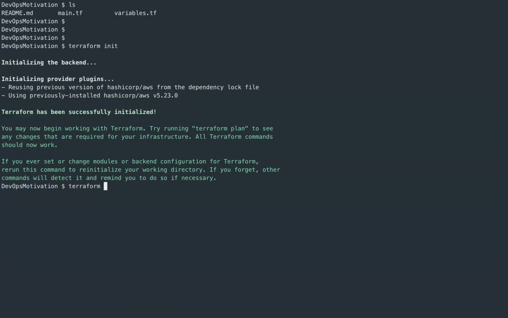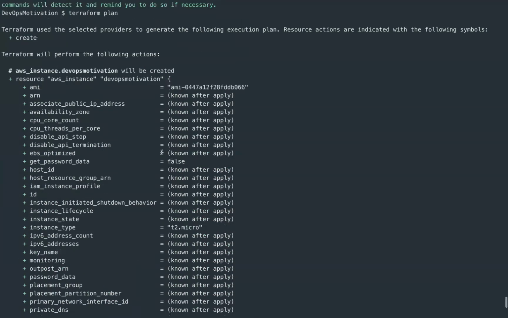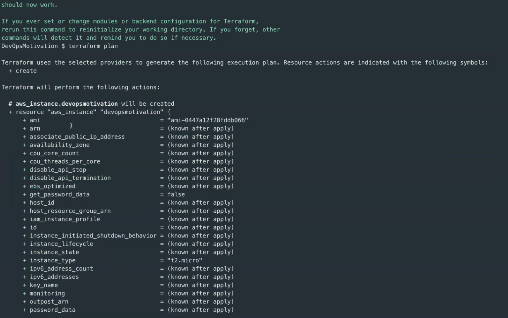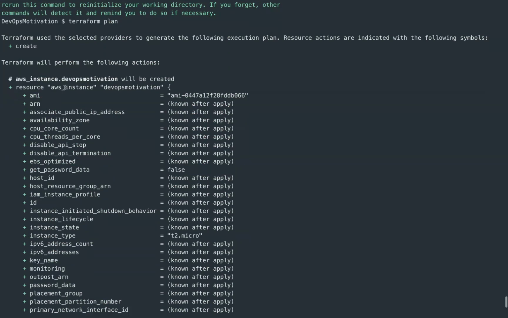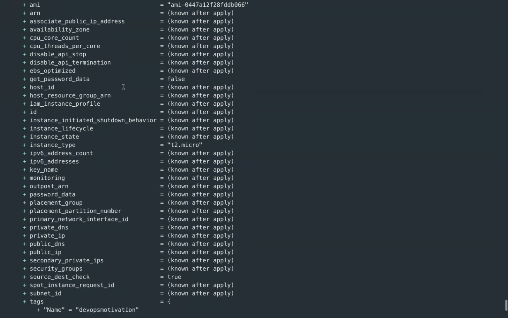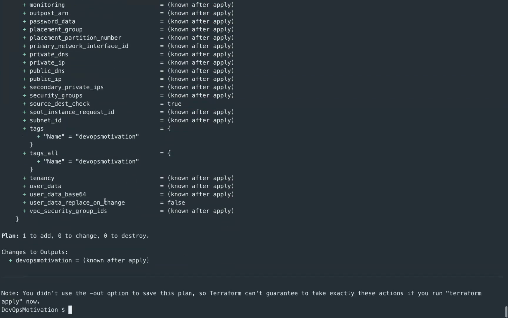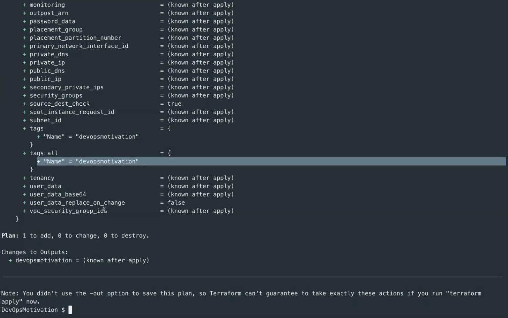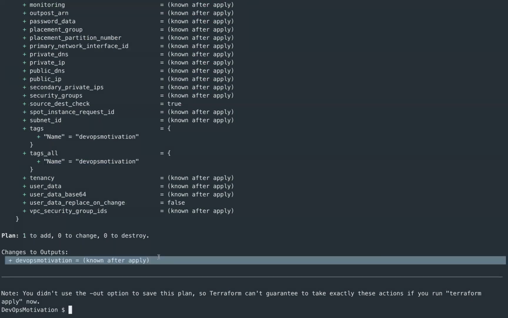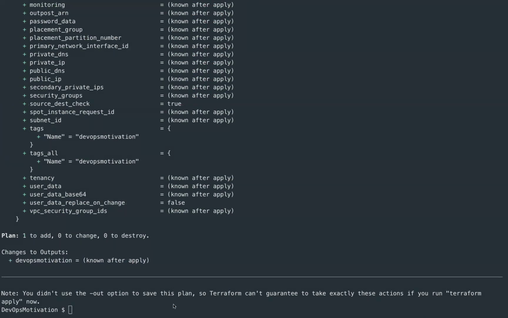Now, the next thing is let's do a Terraform plan. So Terraform plan is nothing but it will read our code and whatever we have expressed as code, it will be trying to create that resource. So it is saying the action as creation and it is saying it is going to create AWS instance followed by DevOps motivation. And this is going to be the AMI ID and this is the instance type. And this is the tag that we have given. And also on the output, it is saying it is going to be giving the IP address, which is known after the apply. So the plan looks good.